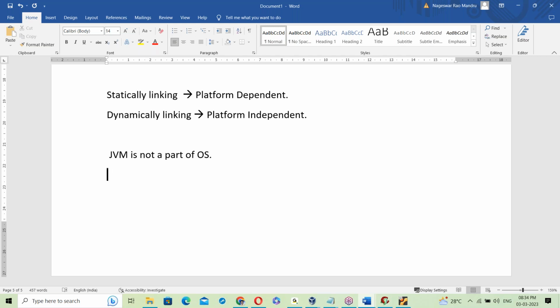Then from where do we get the JVM? We have to install the JDK software, that means Java software. Once the JDK is installed, we get the JVM.